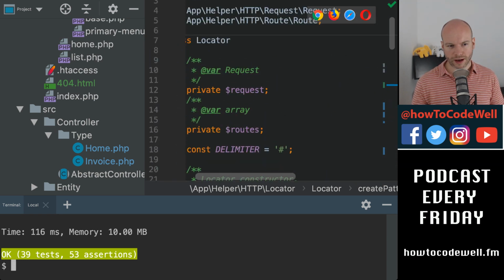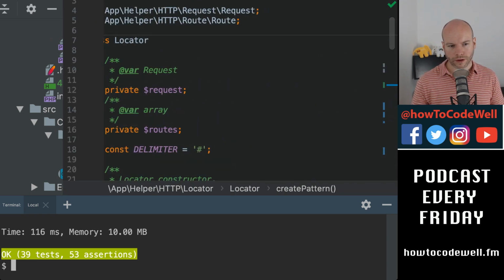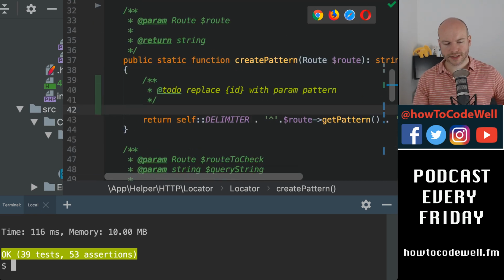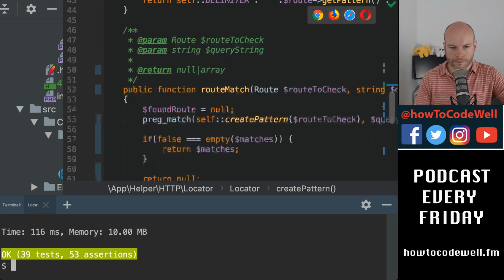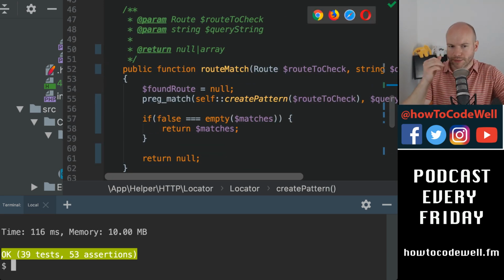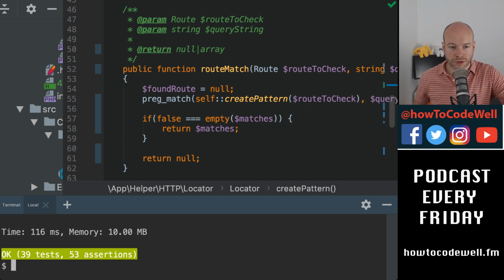I would prefer if I had tested some of this today. But I guess this is just demonstrating my thought process. I'm just hammering out code on the page. We've got this route match working. We do have pages that are running, which I'm fairly happy with. For now, this is kind of slowly getting there.